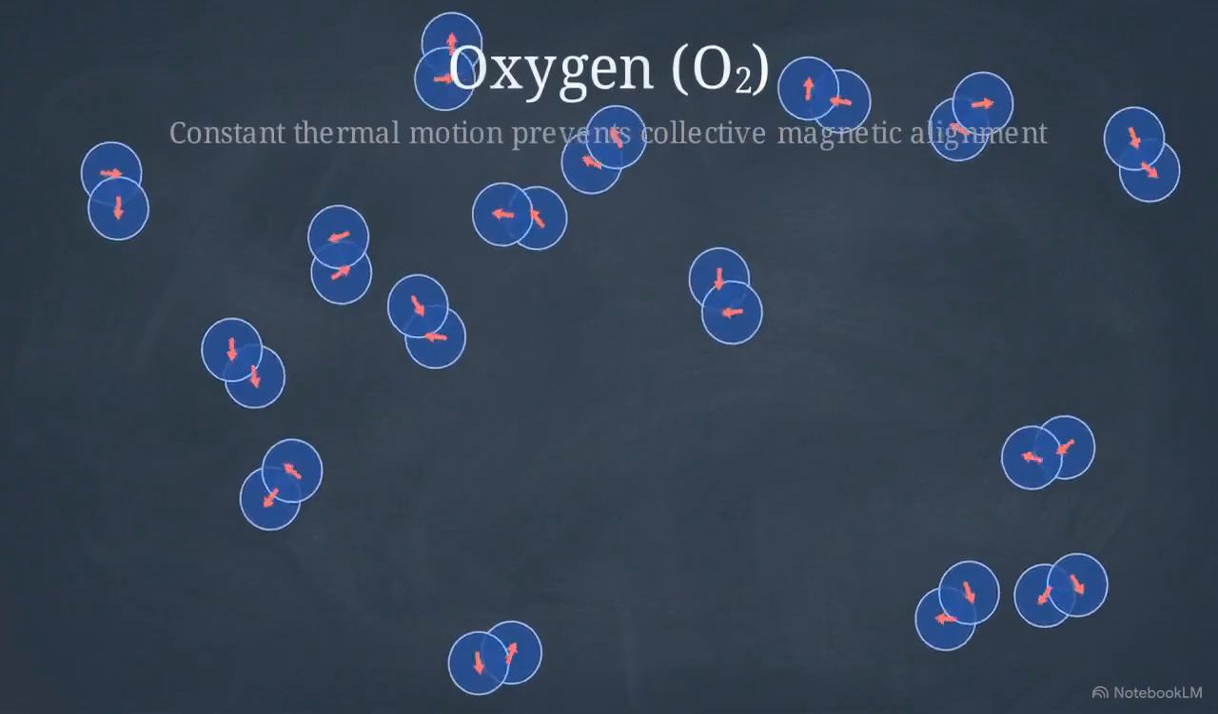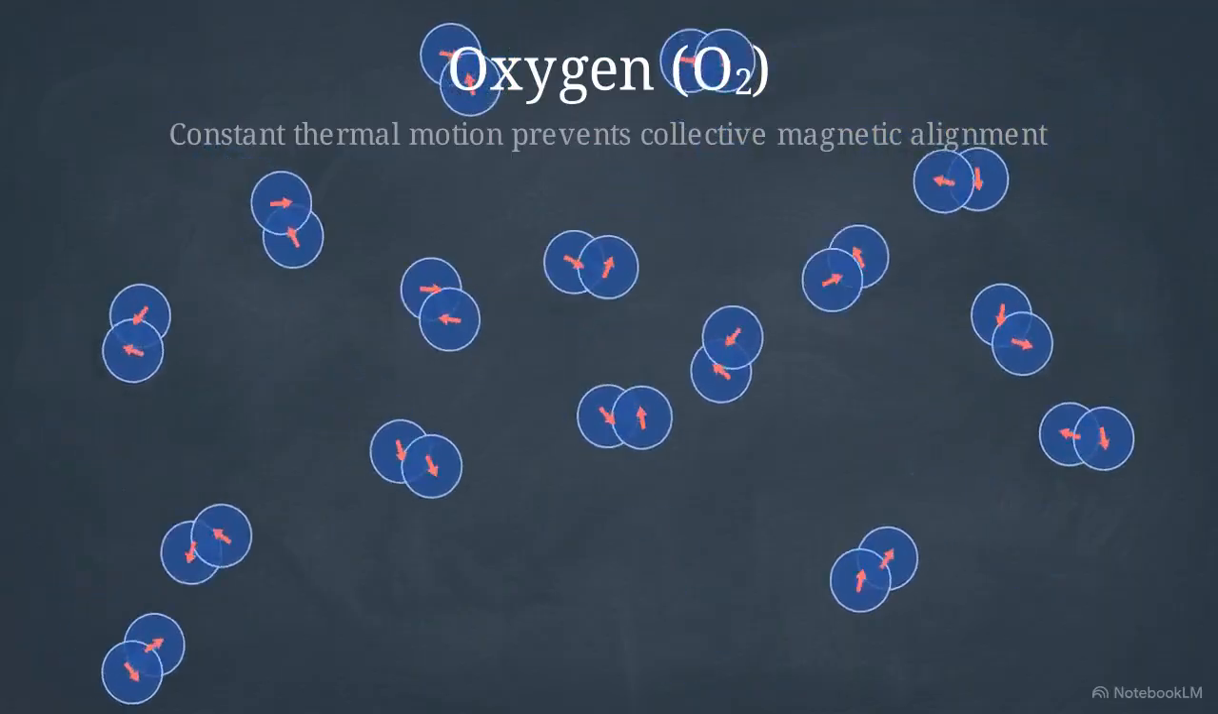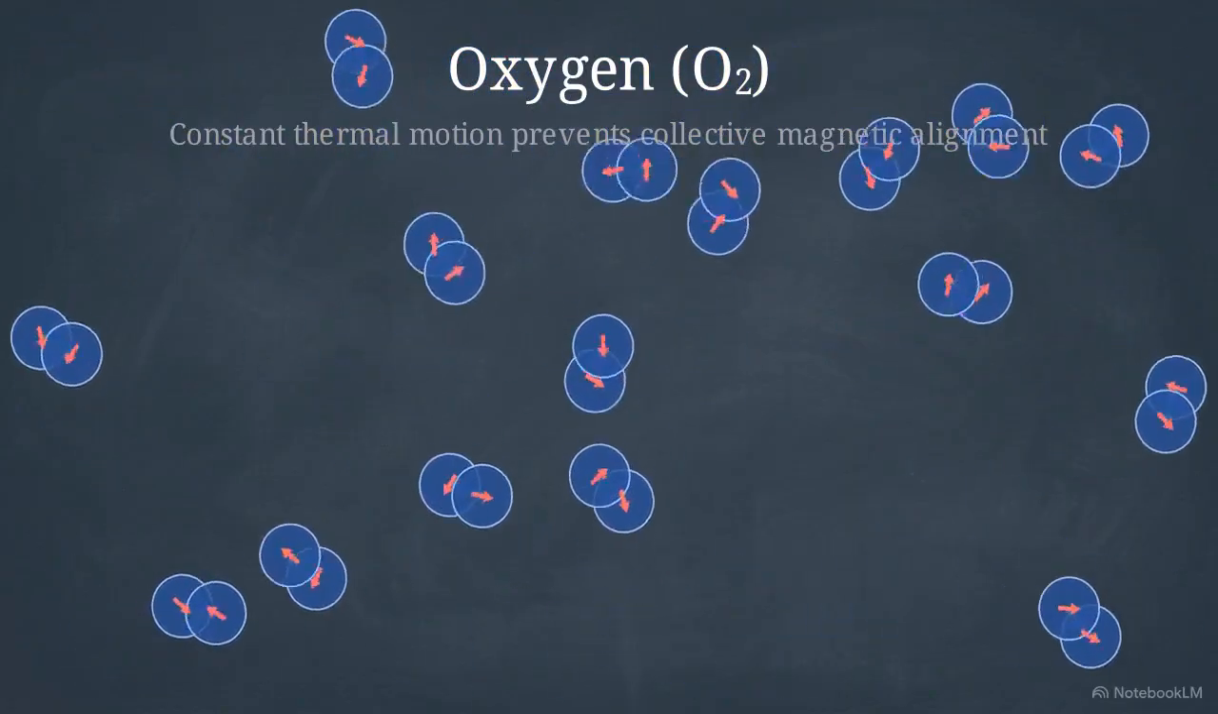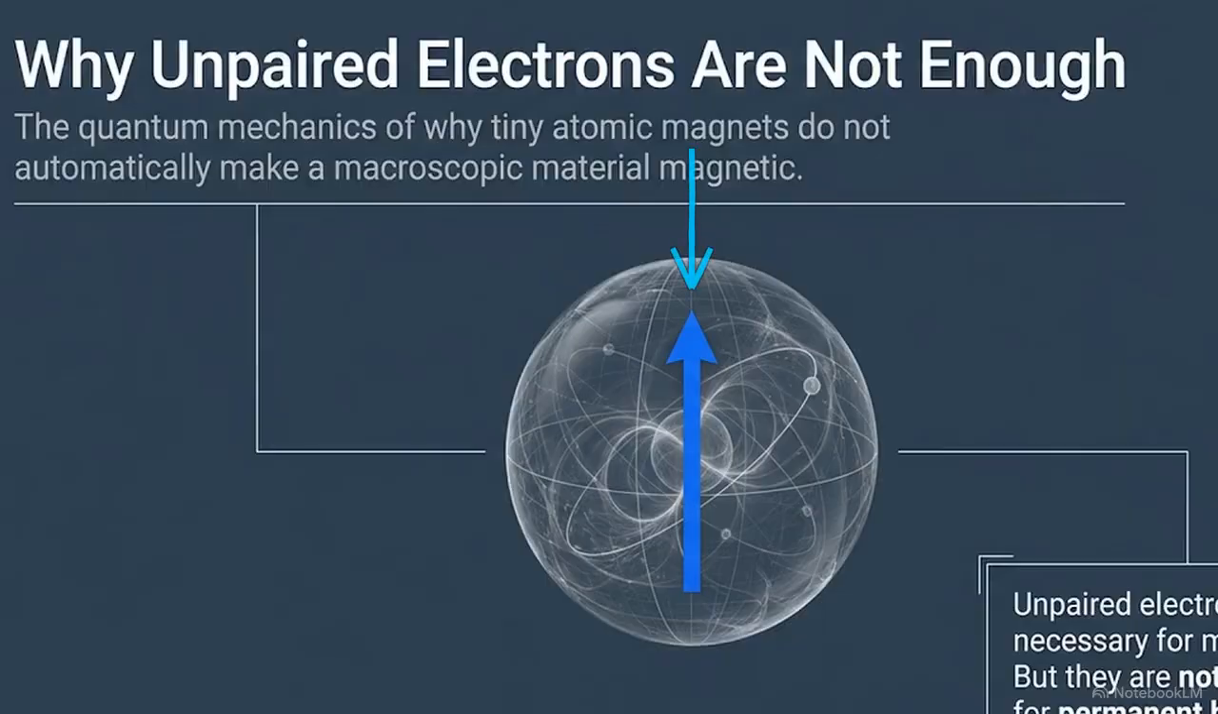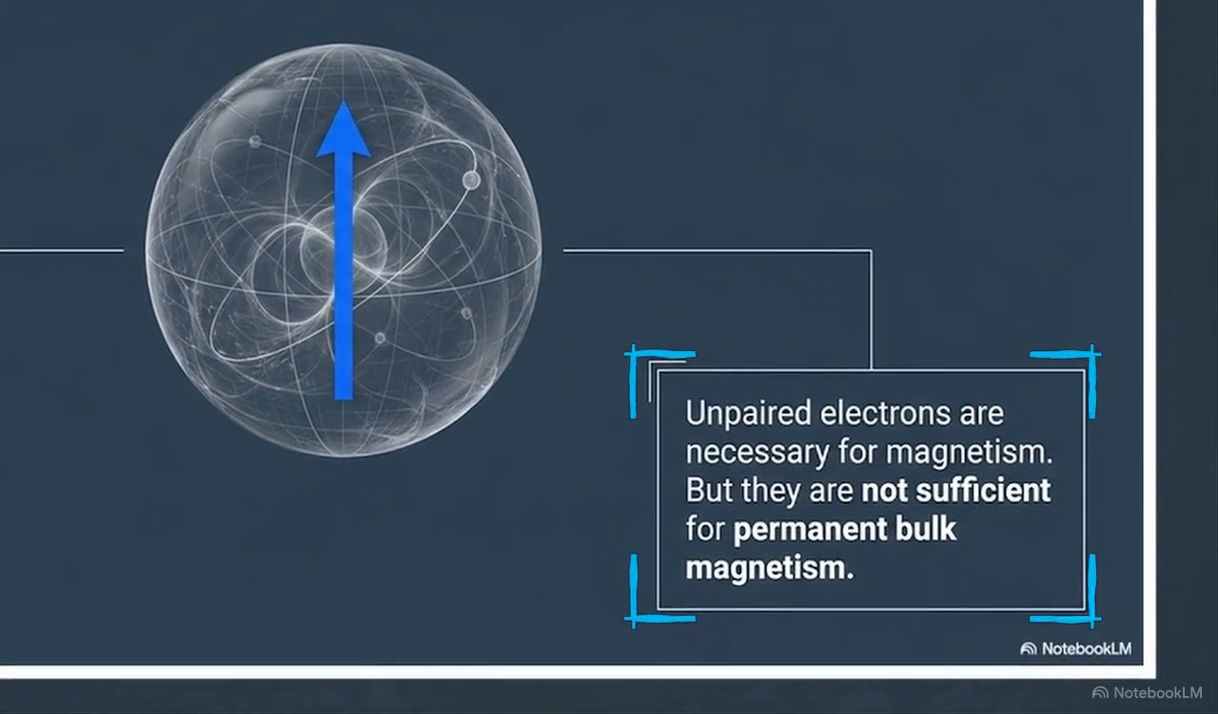Consider the oxygen in the atmosphere. Every molecule is packed with unpaired electrons, yet the air doesn't clump together magnetically. As this diagram illustrates, those unpaired electrons are necessary for magnetism, but as the text box notes, they are not sufficient for permanent bulk magnetism.